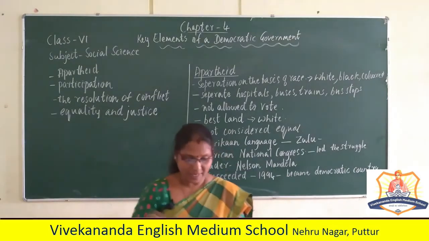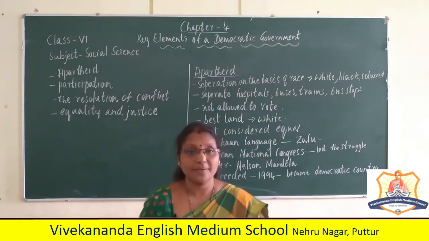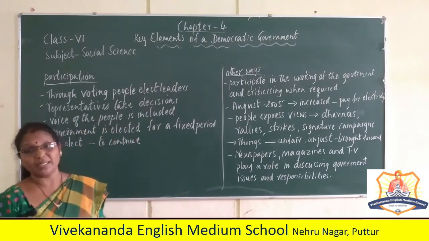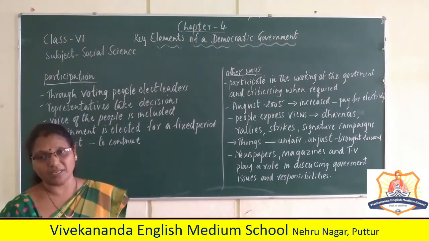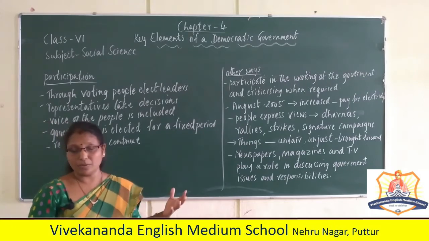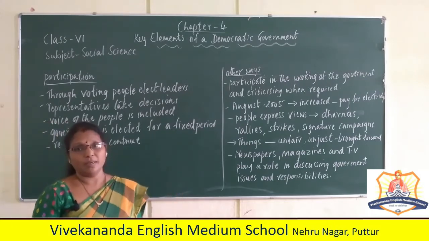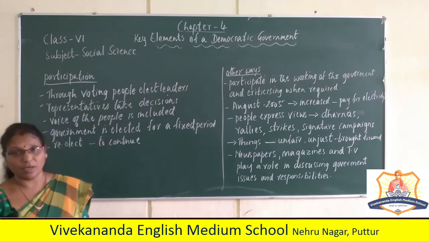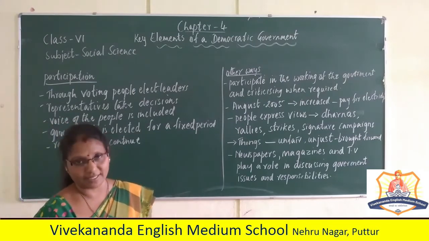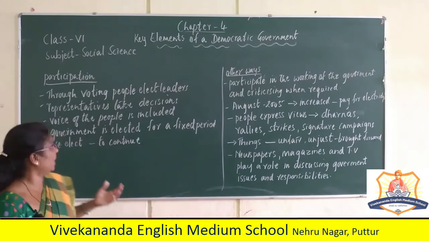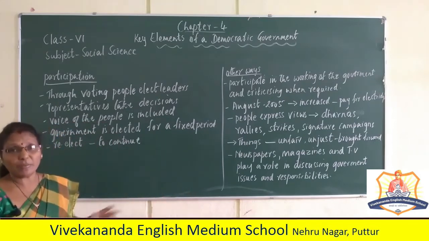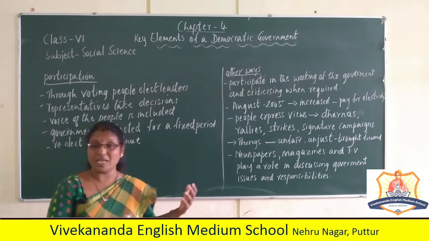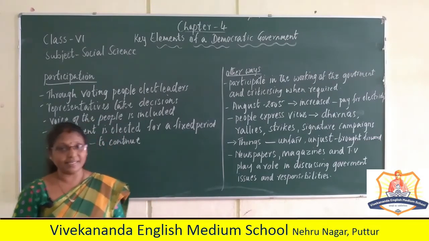This is what we have learned for today. We learned what apartheid is. Now we'll go on to the key elements of democratic government. What are the key elements I told you? Participation, equality and justice, and resolution of conflicts. Let's start with the first one, participation. How do we participate in the government's activities? Through voting, because we are the persons who have elected them.